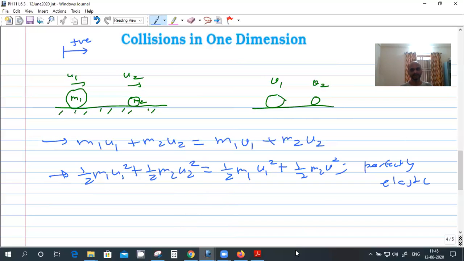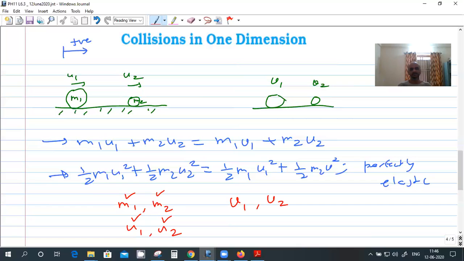So we have two equations, right? So the number of unknowns should be 2 to solve them. What are the unknowns here? Definitely v1, v2 are the two unknowns, because we don't know them after the collision. The masses should be given because the answer depends on the mass. So m1 and m2 should be given, and also u1 and u2 should be given, because the outcome of the experiment depends on them also. So all these four quantities should be given.